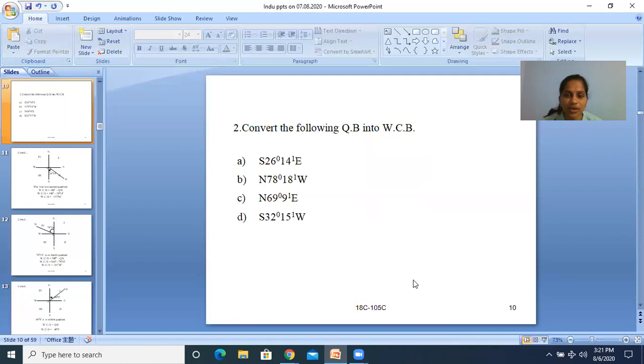Convert the following QB into WCB. Southeast is the second quadrant. Northwest is the fourth quadrant. Northeast is the first quadrant. Southwest is the third quadrant. So you can do some.